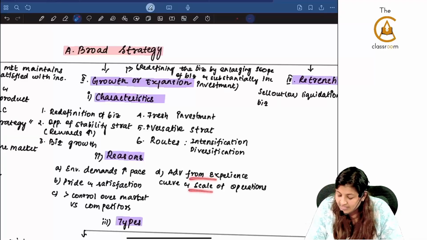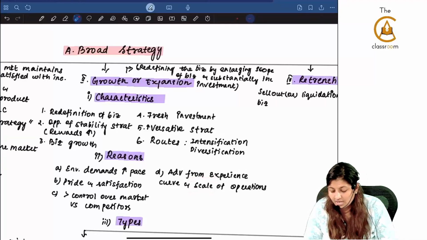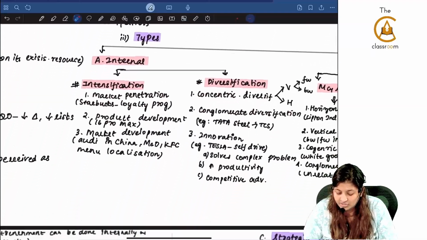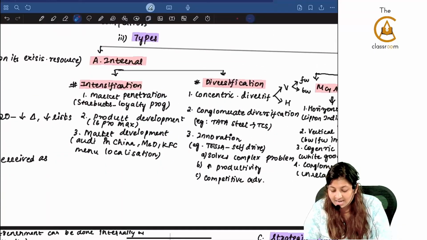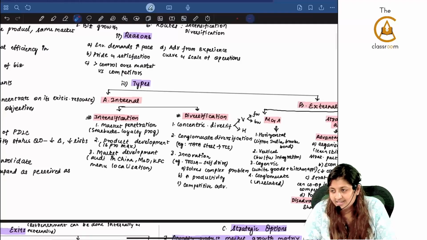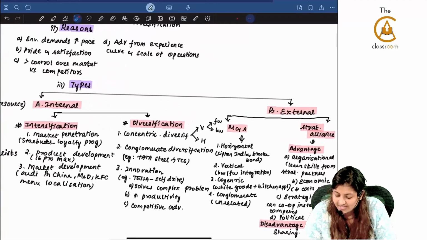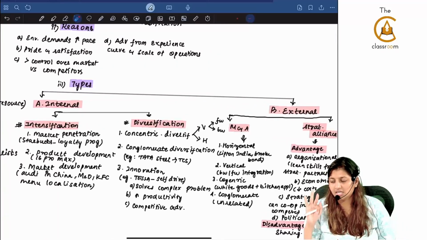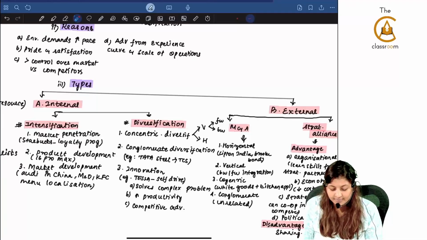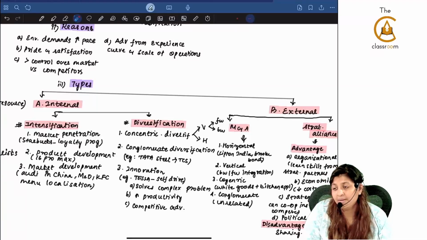Advantage from experience curve and scale of operations. What are the two types of growth strategy? Intensification and internal and external. Under internal there is intensification and diversification. Under external there is mergers and acquisition and strategic alliance. What is intensification? Under that there are 3 points: market penetration, product development, market development.